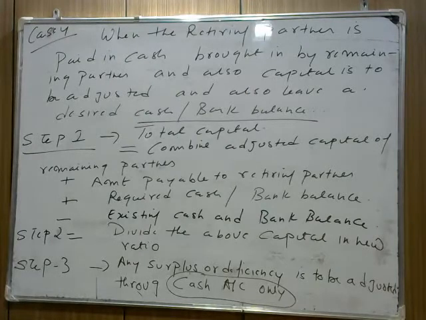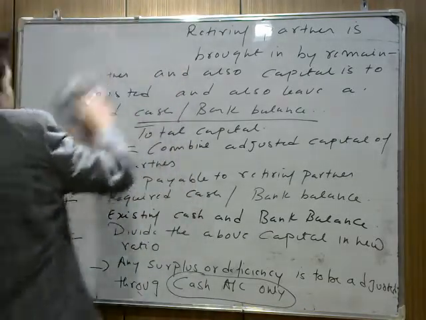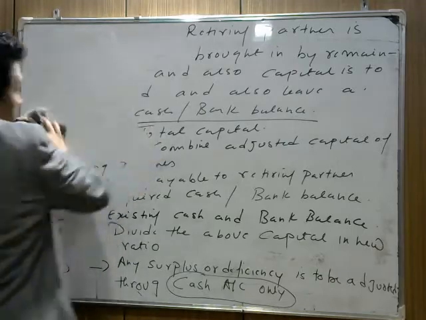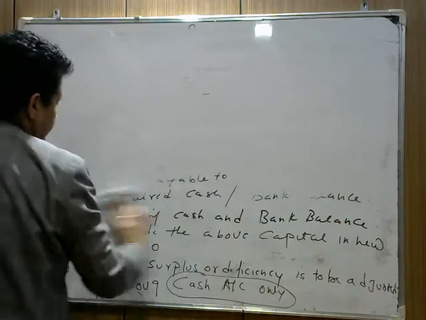Now note down this case 4: when the retiring partner is paid in cash brought in by remaining partners, and also capital is to be adjusted and also leave a desired cash and bank balance. Now we solve a question. For this purpose we are doing question number 53 from T.S. Grewal.